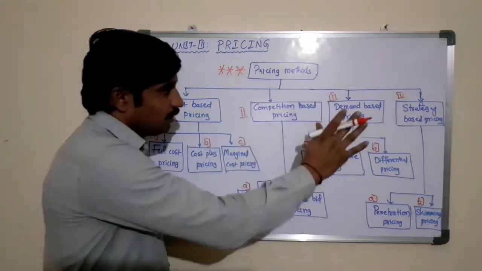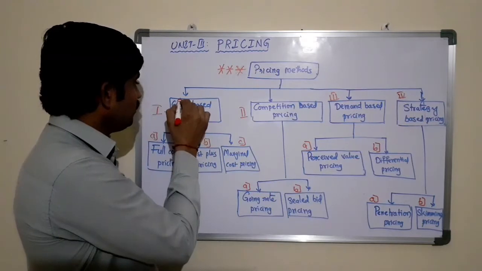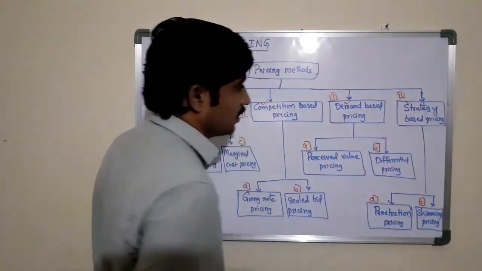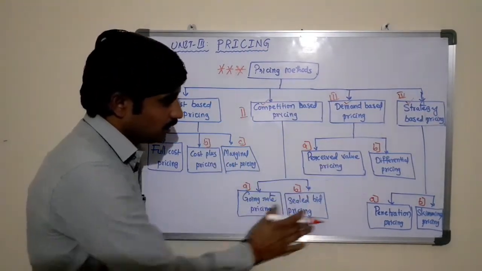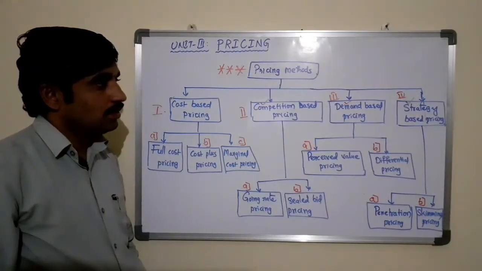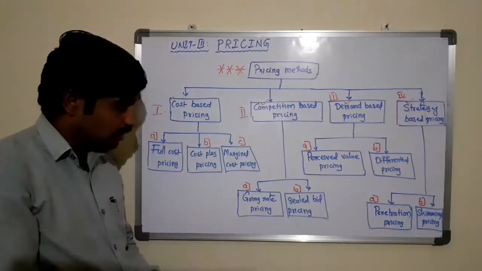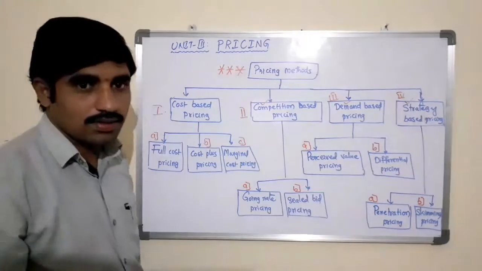So they are the four major factors: cost, competition, demand and strategy. Based on these factors, the methods are classified in these many ways. Now let us discuss one by one the methods of pricing very clearly, how the price of the product is fixed based on the various factors.